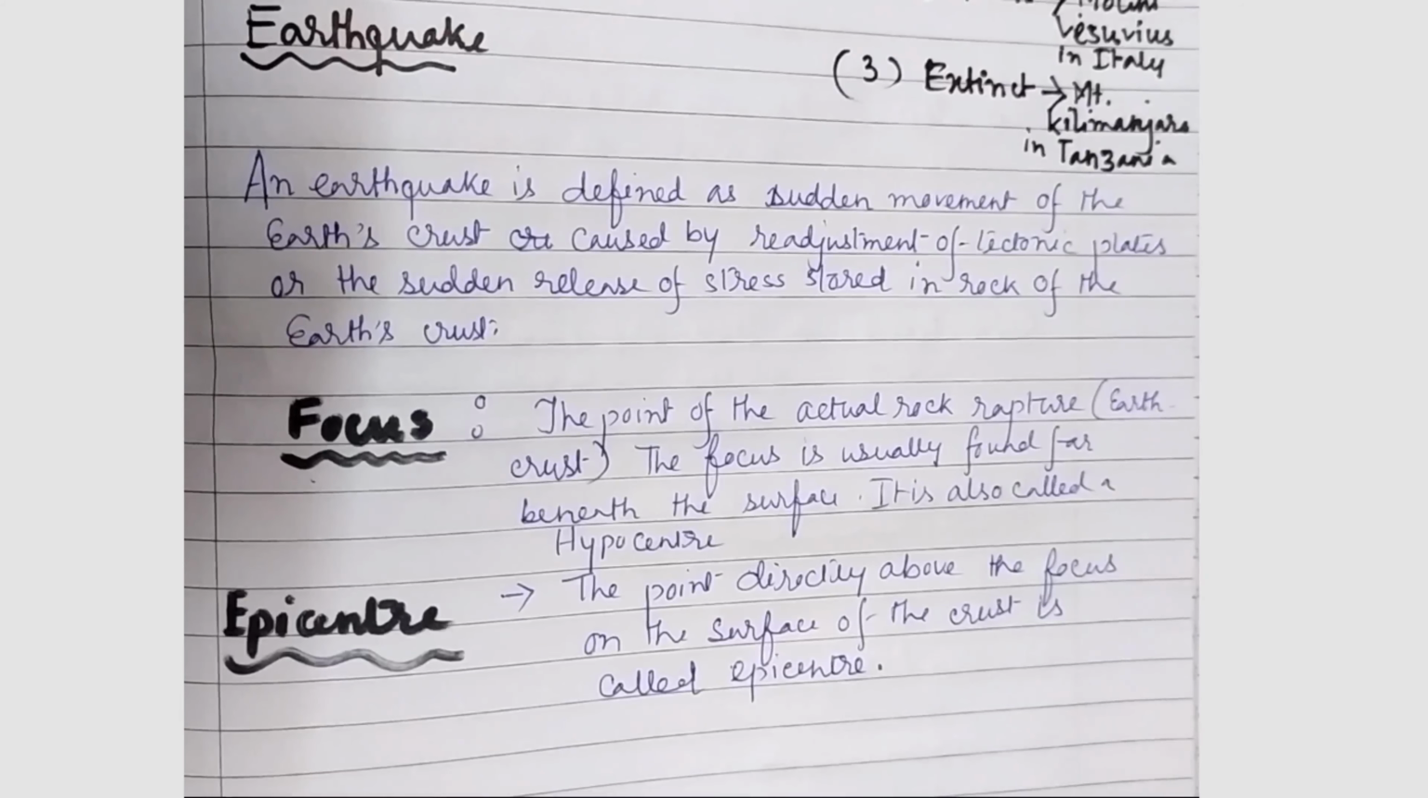Now we are going to discuss our next topic, and that is earthquake. So what is an earthquake? An earthquake is defined as a sudden movement of the earth's crust caused by the readjustment of tectonic plates, or lithospheric plates, or the sudden release of the stress stored in rock of the earth's crust. According to your book, when the lithospheric plates move, the surface of the earth vibrates. The vibration can travel all around the earth. These vibrations are called earthquakes.